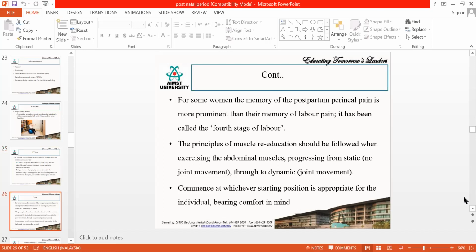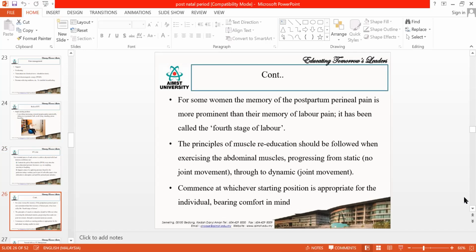Then next, some persons may have after pain. After pain means that if the labor pain is very severe, this severe pain will be registered in the mind and they will think that they are still having the pain. So it is a psychological issue that they still have the pain. Okay, so for these people, you need to